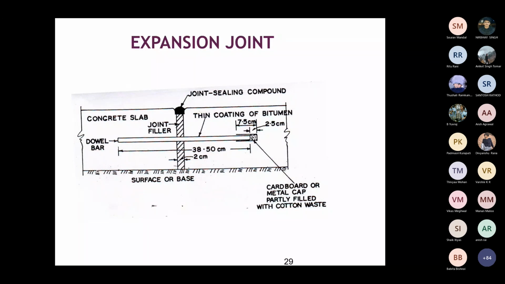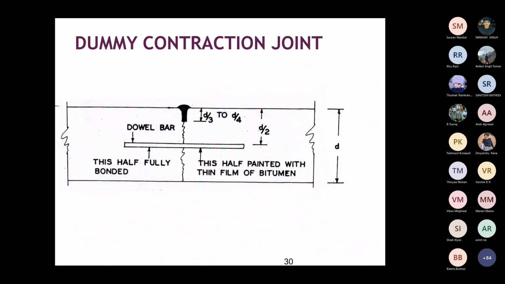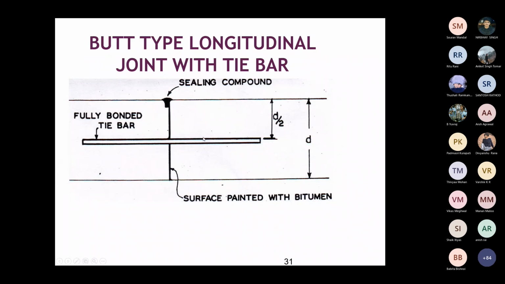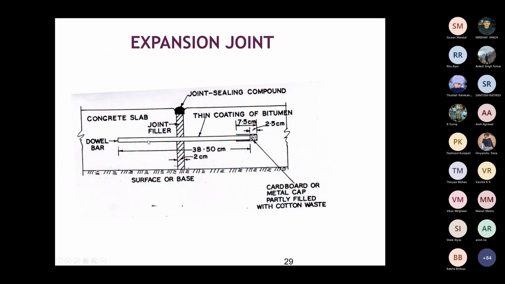Okay, so expansion joint should be provided, and in between the expansion joint, dowel bars are provided. Okay, you have two bars, a dowel bar and this you can see tie bar. Tie bar, what it will do is it will just hold the slabs together. But if you are providing dowel bar, this will allow the transfer of load from one slab to another slab. Okay. So it can transfer the load from one slab to another slab if it is jointed by dowel bar. And this is expansion joint, which gives a way for the slab to expand also.